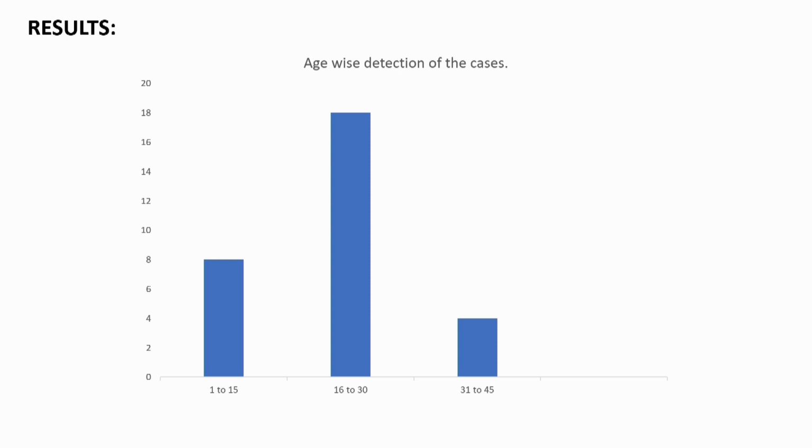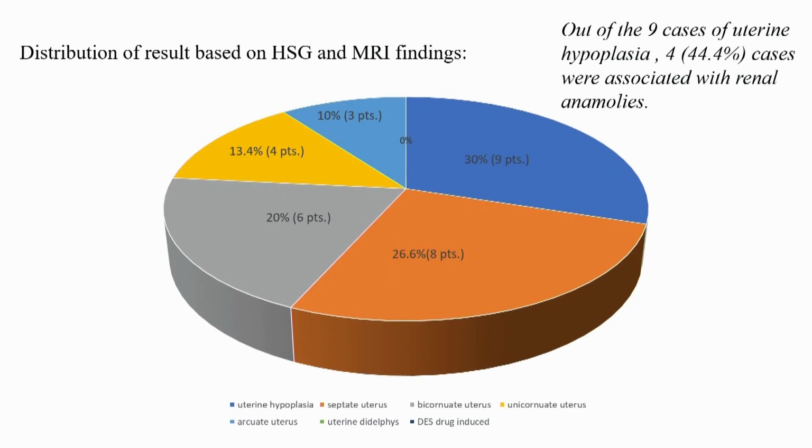The maximum number of cases seen in my study was uterine hypoplasia, approximately 30%, followed by septate uterus, then followed by bicornuate uterus, unicornuate uterus, arcuate uterus, and no cases of uterine didelphys or DES drug-induced were seen. Out of 9 cases of uterine hypoplasia, 44% of cases were associated with renal anomalies.